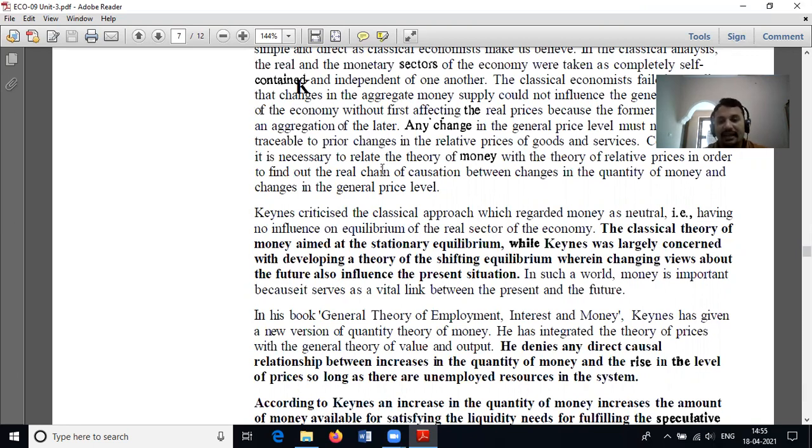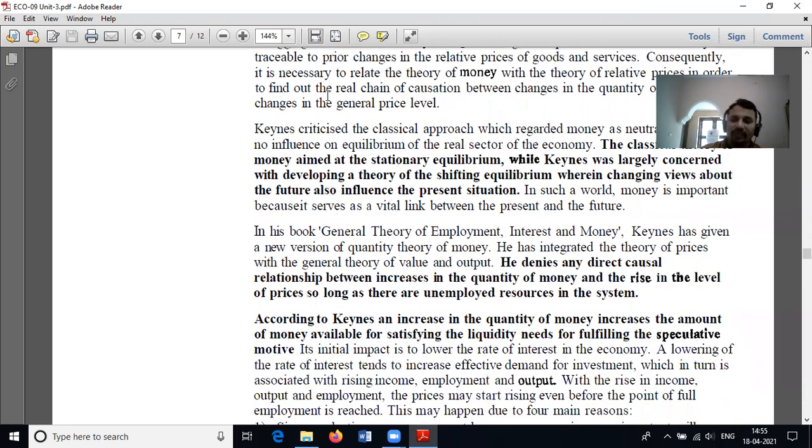He denies any direct causal relation between increases in the quantity of money and the rise in the levels of prices, so long as there are unemployed resources in the system. According to Keynes, an increase in the quantity of money increases the amount of money available for satisfying the liquidity needs for fulfilling the speculative motive.